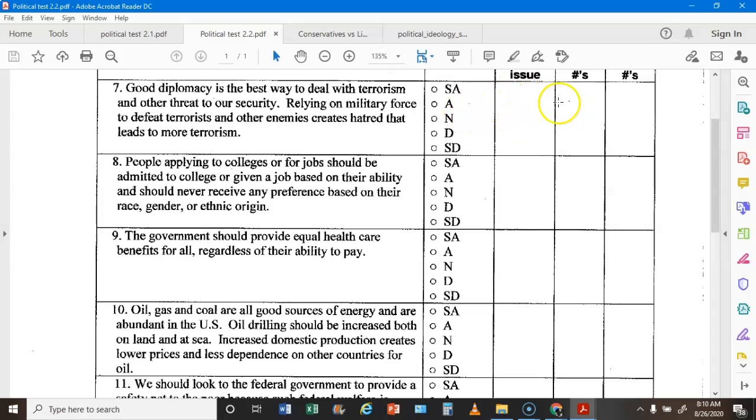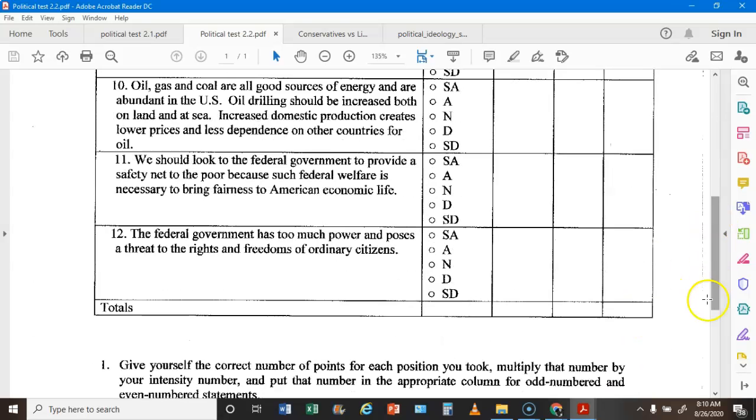Because this is number 7, it goes in odd. Number 8 would go in the even. 9 would go in odd. 10 would go in even. 11 goes in odd. 12 goes in even.